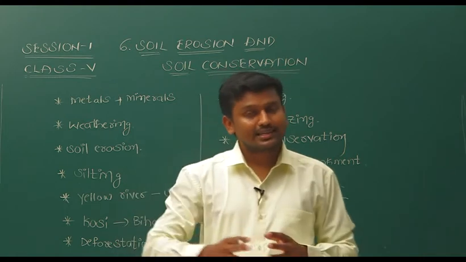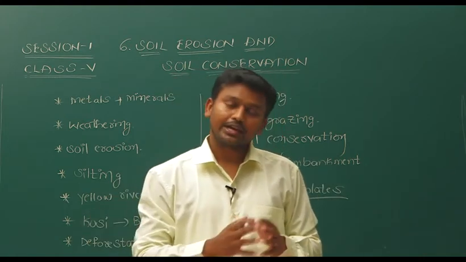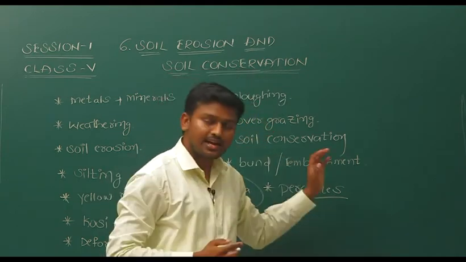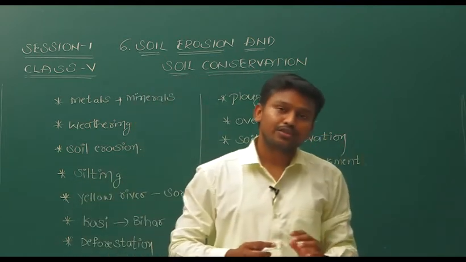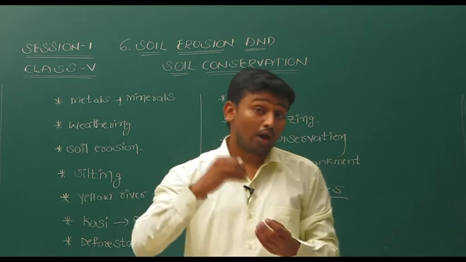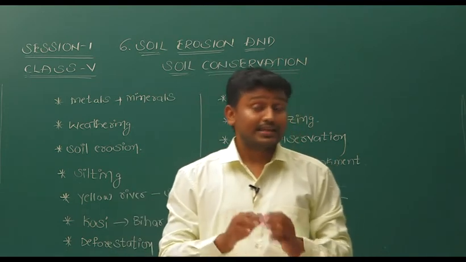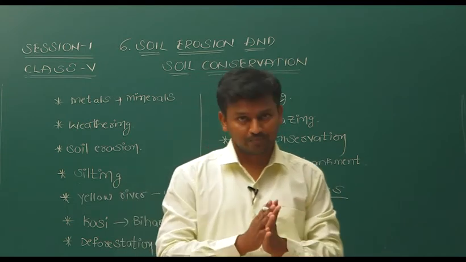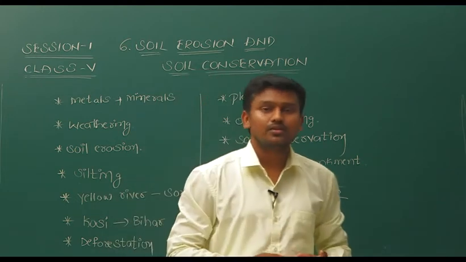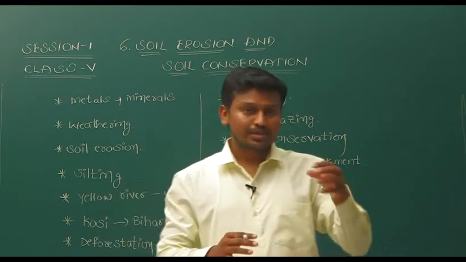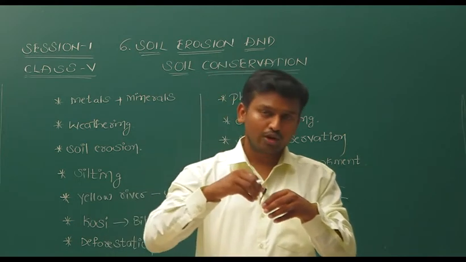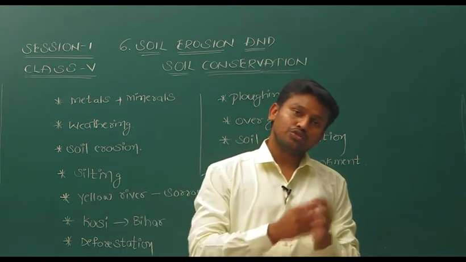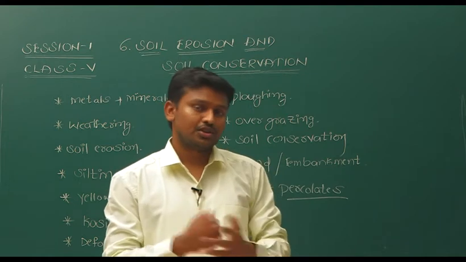But this percolation is different in different soils, in black soil, in red soil. And especially, as I said, plants absorb nutrients from the soil. So, how do they get nutrients from the soil? They cannot get the nutrients directly from the soil. They get nutrients through water. When water is mixed with the soil, the nutrients mix with the water, and through the water, they absorb the nutrients. So, to grow plants properly, both soil and water are very important natural resources.